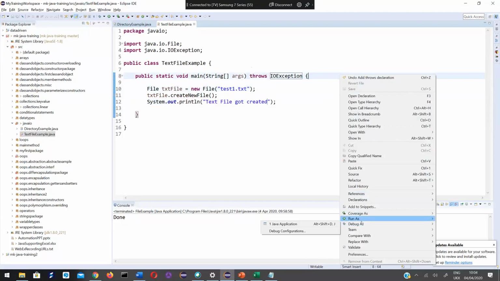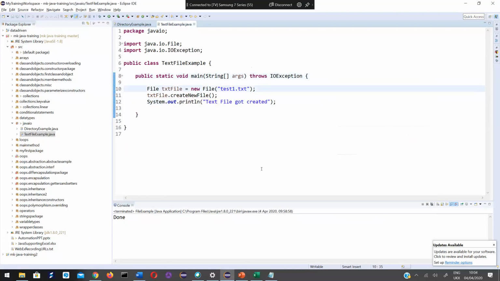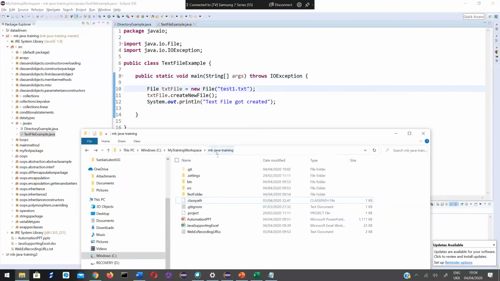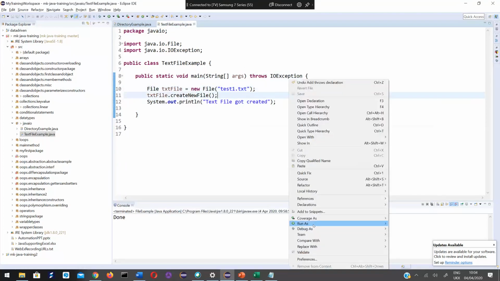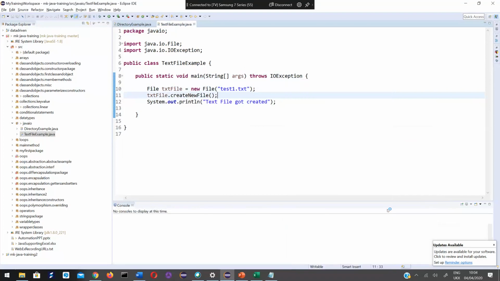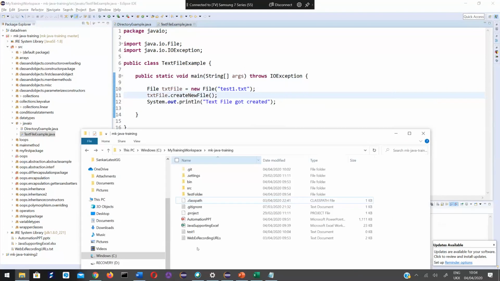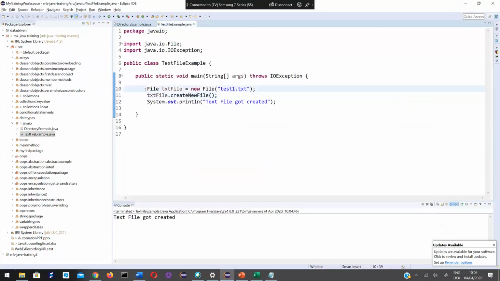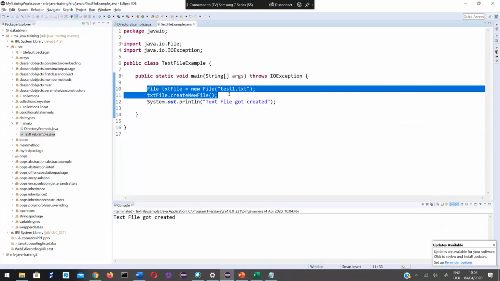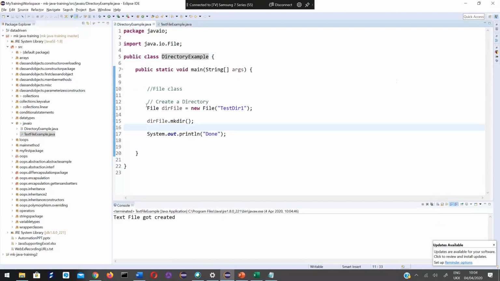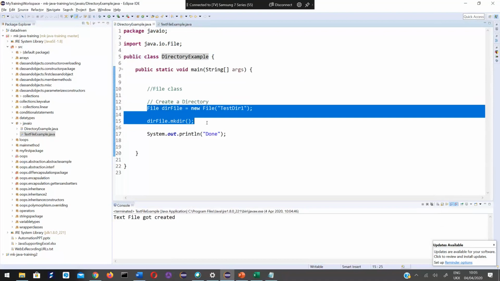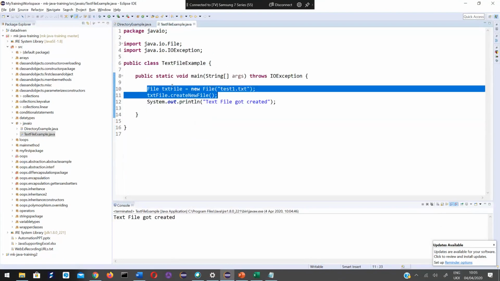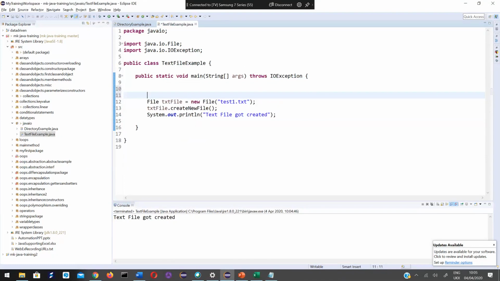If I execute this, see there is no test1.txt in this folder already. This is the MK Java training folder, and there is no file test1.txt. If I execute this, then it gets created. See, test1.txt, this one got created. So simple, 2 lines of code needed to create a text file. Similarly, 2 lines of code are needed to create a directory, just with a different, separate class. I just don't want to confuse you.